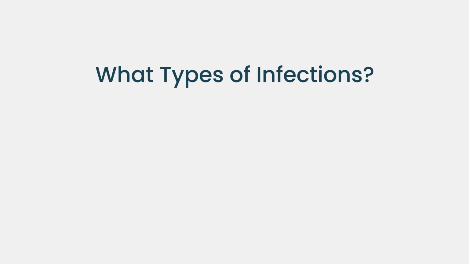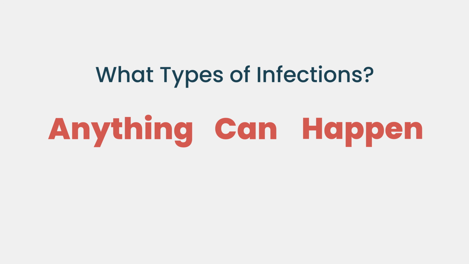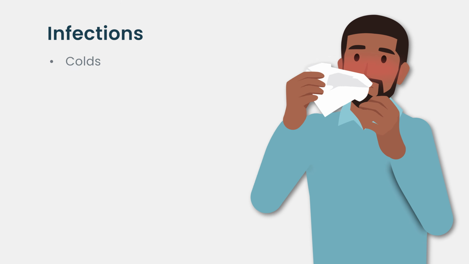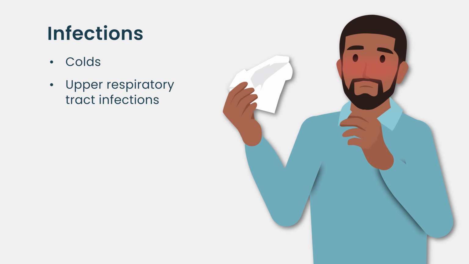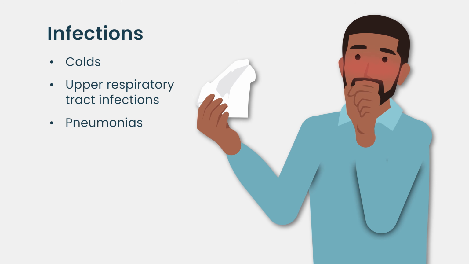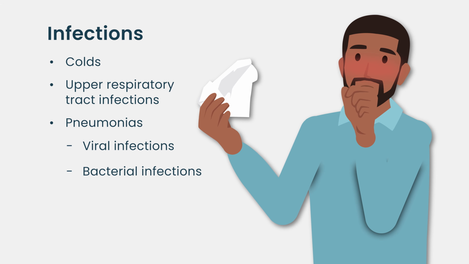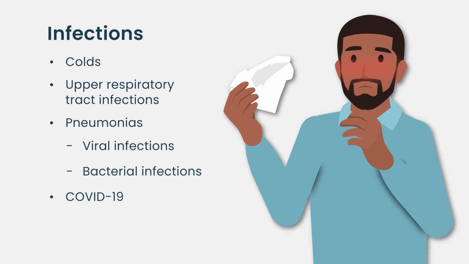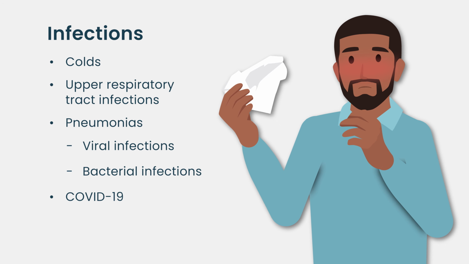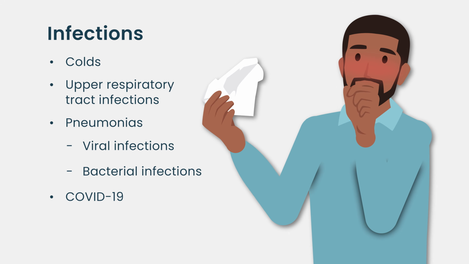As far as what types of infections we see, I would preface it by saying anything can happen. Still, the common things are still the most common. So, colds, upper respiratory tract infections. Things that are more common but serious are pneumonias, which can be viral, which can be bacterial, things like streptococcus pneumonia. COVID-19 was seen on a lot of the clinical trials, and obviously that was when the pandemic was at its height. However, viruses that we may get when we're not immunocompromised may be more severe when you have received these therapies.